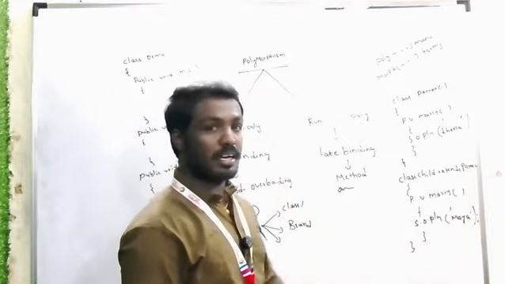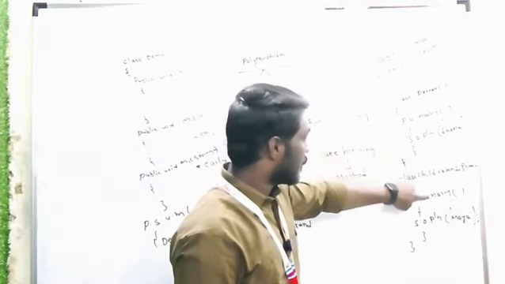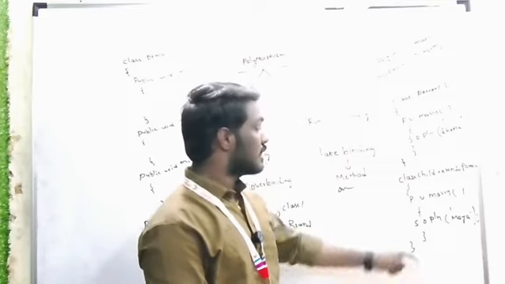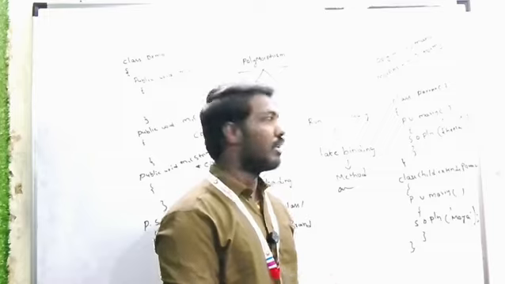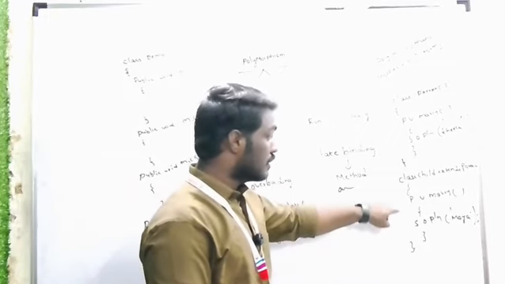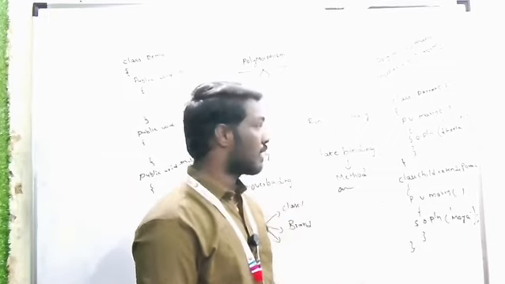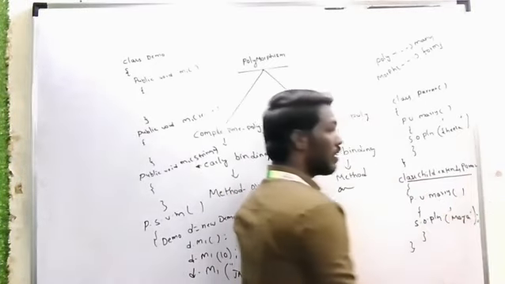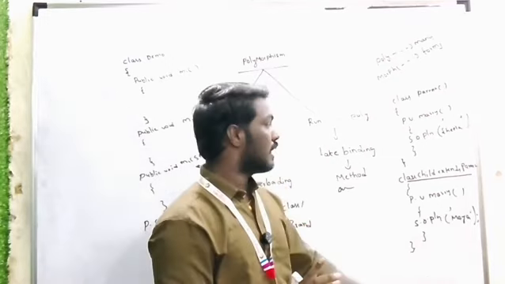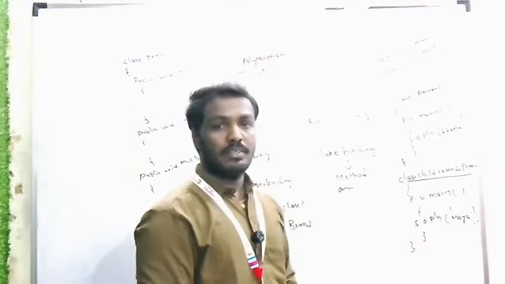Now this is nothing but overriding, acquiring the property from the parent class and changing its implementation according to the child class. This is nothing but method overriding. Here, if you want to perform method overriding, inheritance is mandatory. Without inheritance, we can't perform method overriding.